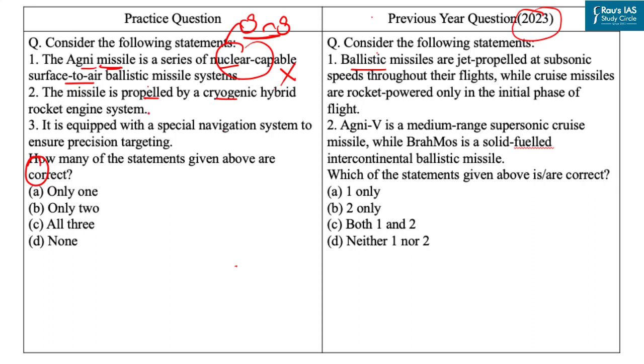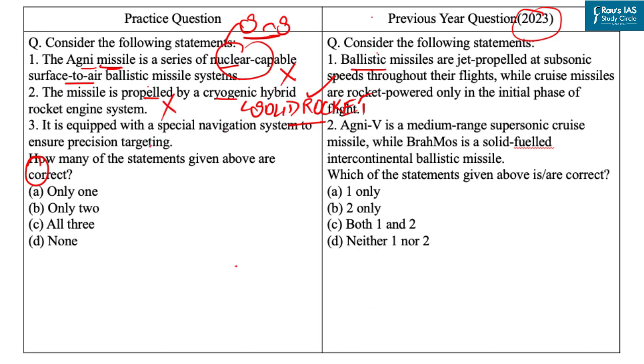Now, Agni missile system is a state-of-the-art missile propelled by solid rocket propellant system. Solid propellants are composed of a mixture of fuel and oxidizers bound together in a solid form. They provide high thrust, simplicity of operation and relatively long storage life, making them suitable for ballistic missile application. So with this logic, our second statement is incorrect.